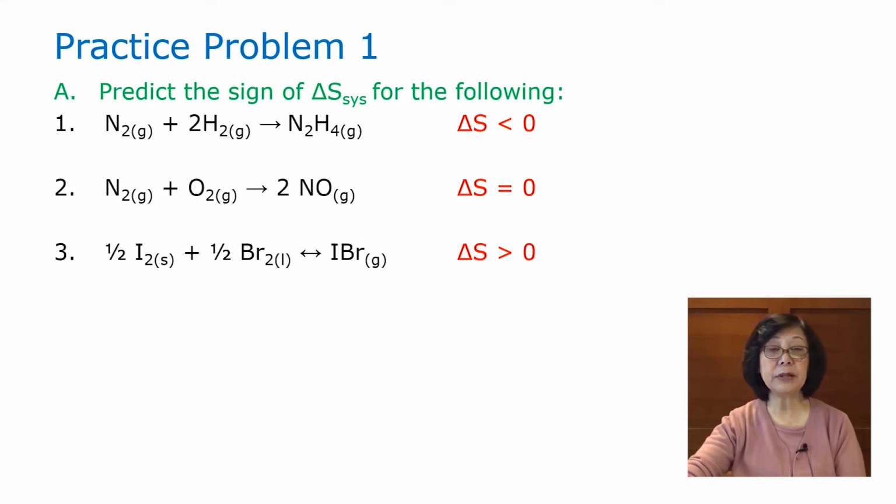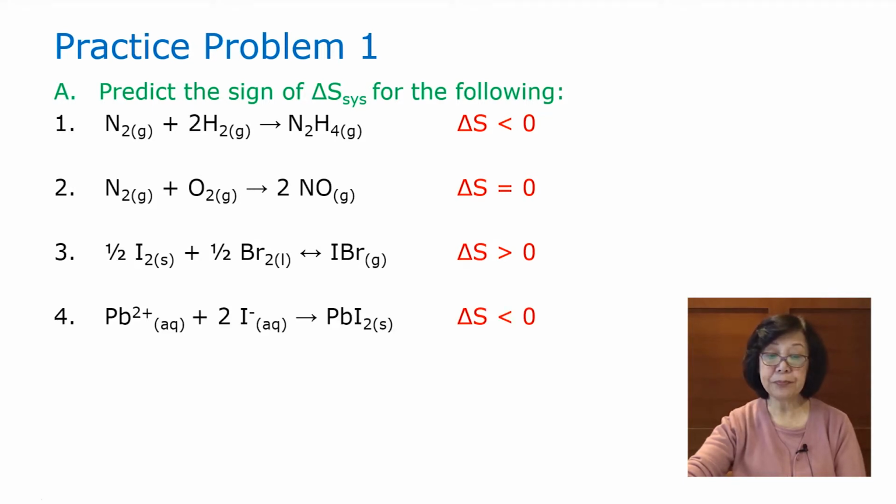This one here shows solid iodine and liquid bromine forming iodine bromide, a gaseous molecule. A gas is more random than a liquid or a solid, therefore entropy increases, positive. When lead ion and iodide ion collide to make the yellow precipitate lead iodide, entropy decreases, negative.